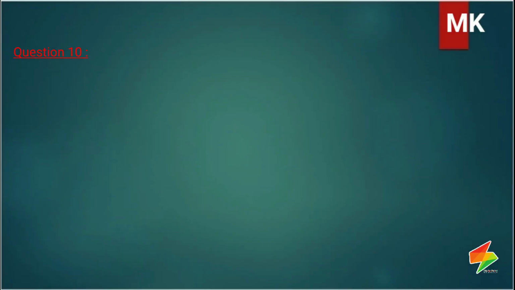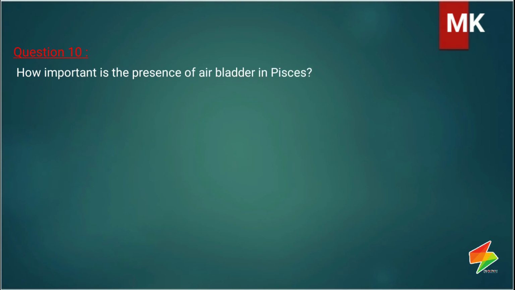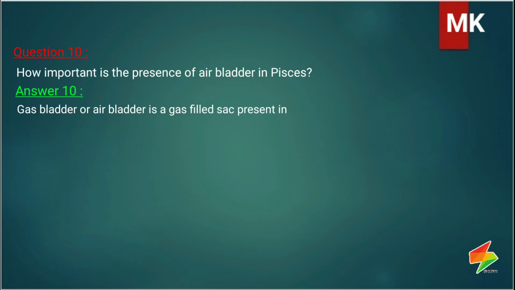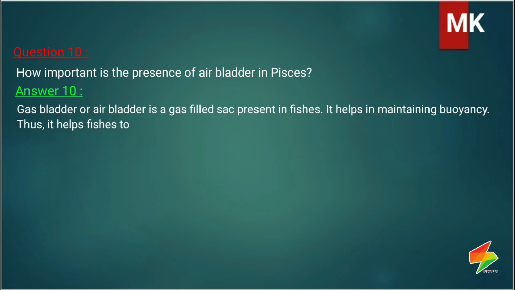Question 10. How important is the presence of air bladder in Pisces? Answer 10. Gas bladder or air bladder is a gas-filled sac present in fishes. It helps in maintaining buoyancy. Thus, it helps fishes to ascend or descend and stay in the water current.